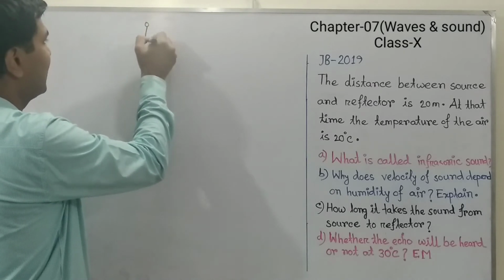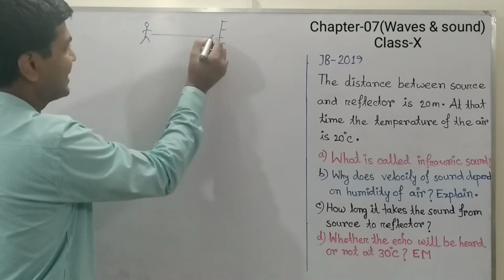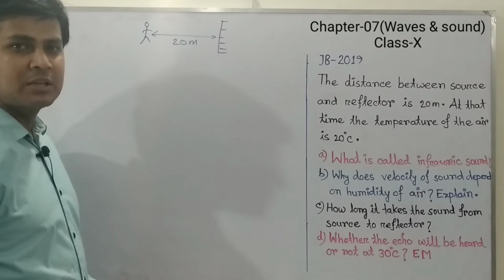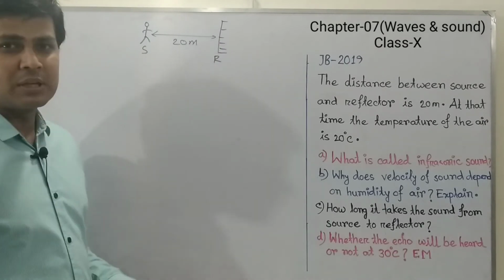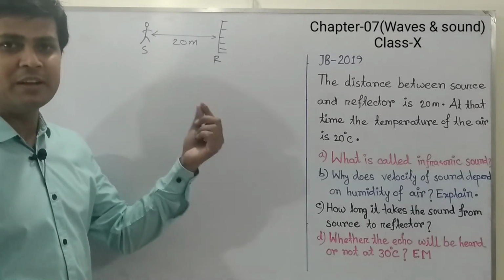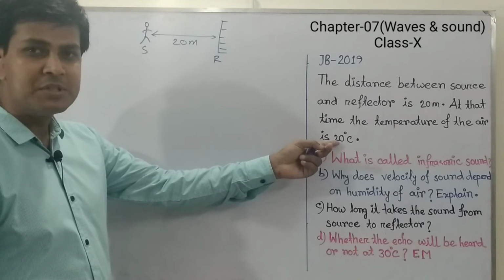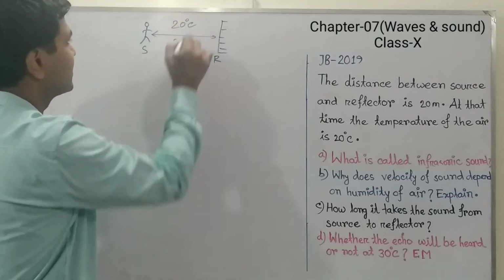Here you can see a person standing 20 meter away from a reflector. Suppose that is the source and that is the reflector, and the distance between source and reflector is 20 meter, and here the temperature of the air is given as 20 degrees Celsius.